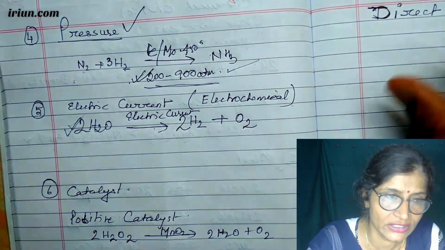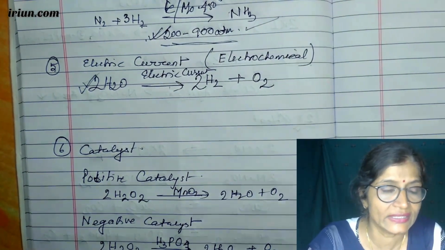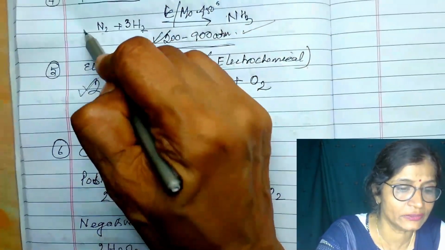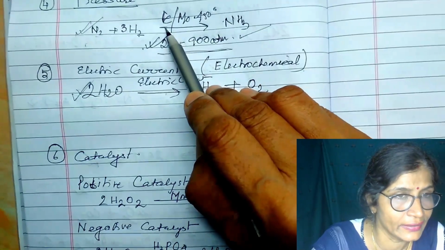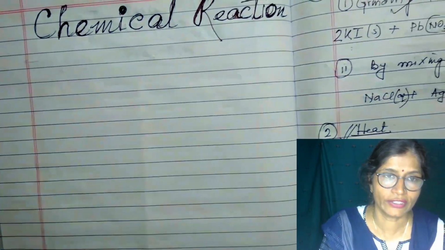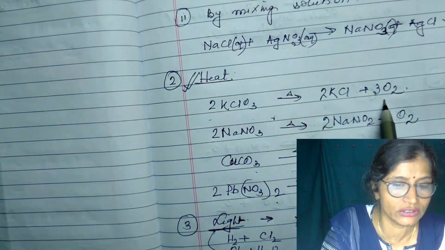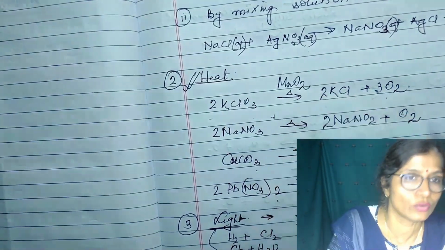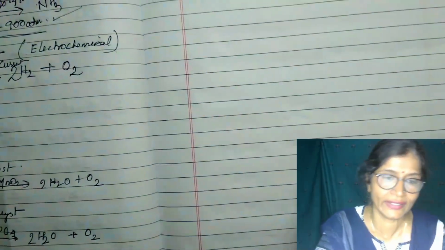And some of the reactions which will take place only in presence of a catalyst are known as catalytic reactions. Like here, Haber's process is possible in presence of the catalyst iron. Here the potassium chlorate decomposes to give potassium chloride and oxygen. That is also possible in presence of a catalyst, that is MnO2, manganese dioxide. And these reactions are known as catalytic reactions.